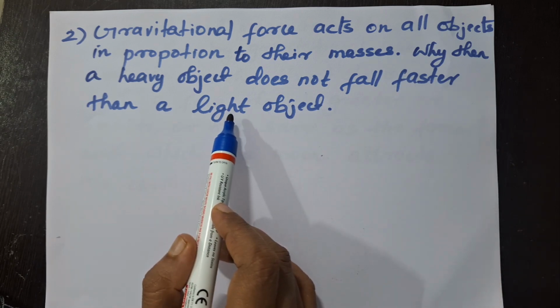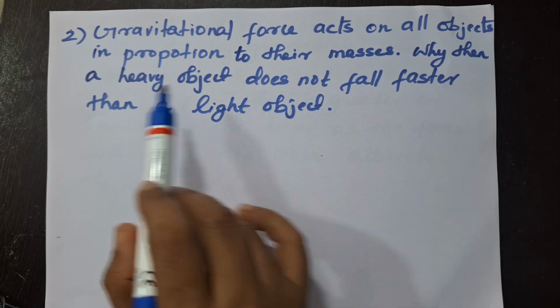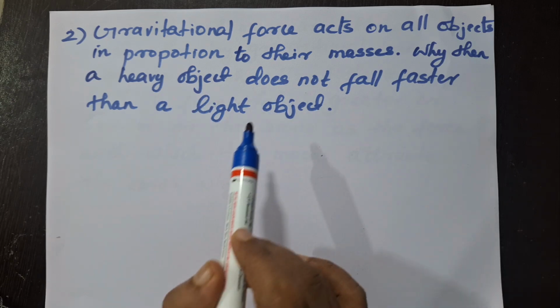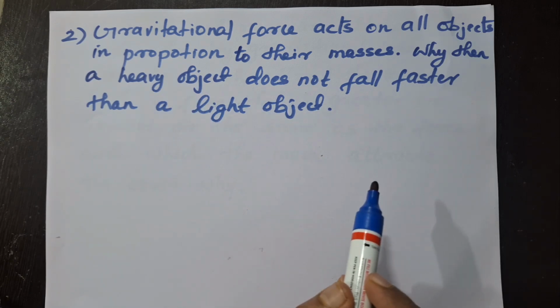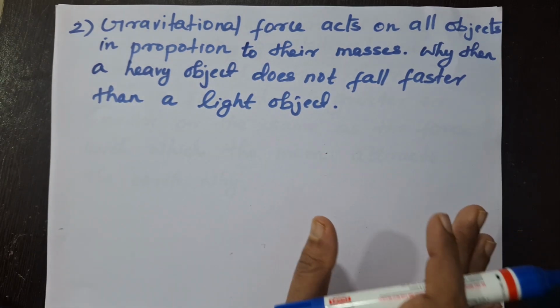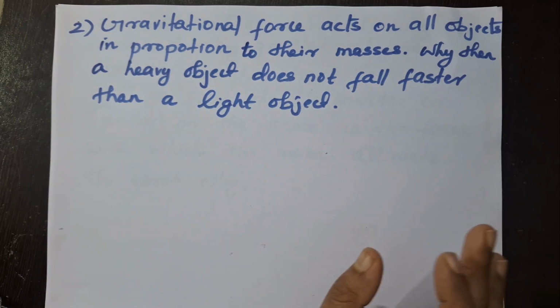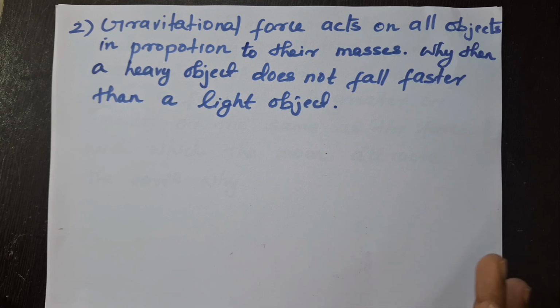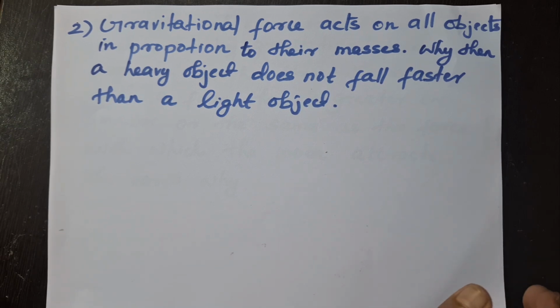A lighter mass and a heavy mass object will fall at the same time, or reach the floor at the same time. Usually in real life it does not happen. We know that due to air resistance, a lighter object may deviate from its path and heavier objects fall first and reach the floor. That we already know.